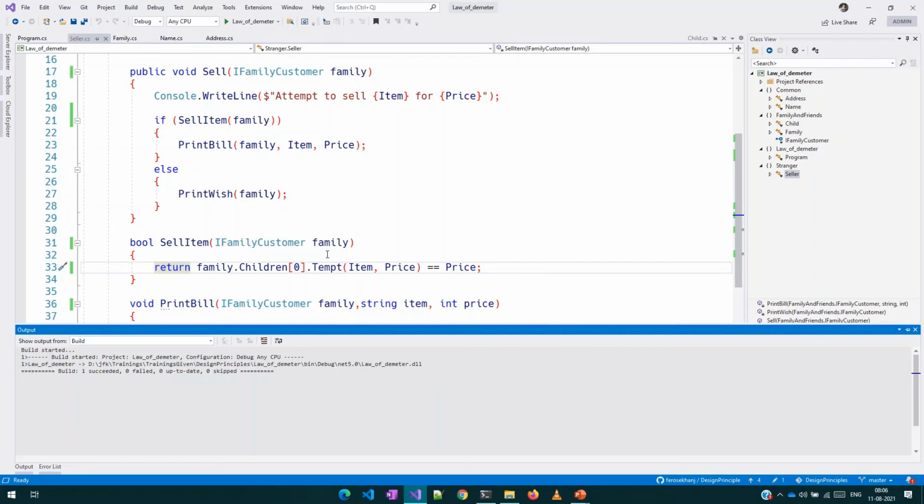If you really need something like this, if you want to tempt, you ask the family implementation for a tempt method. You can say, can I really tempt the family? If they say no, then it's not something which you are supposed to use in your code.